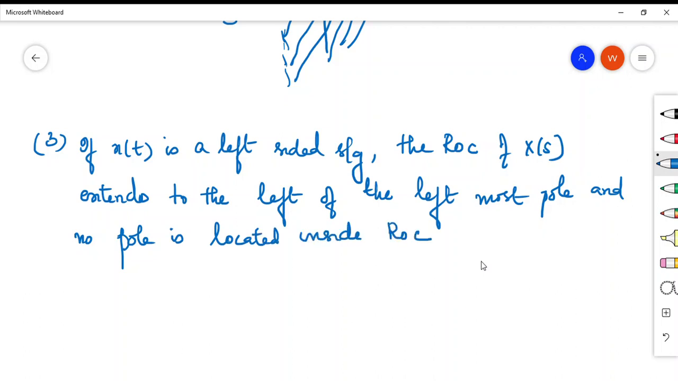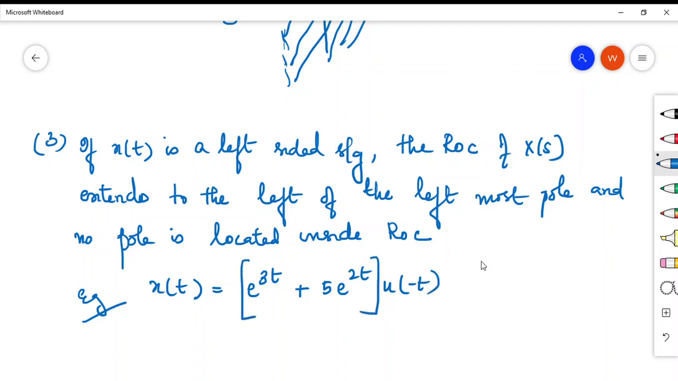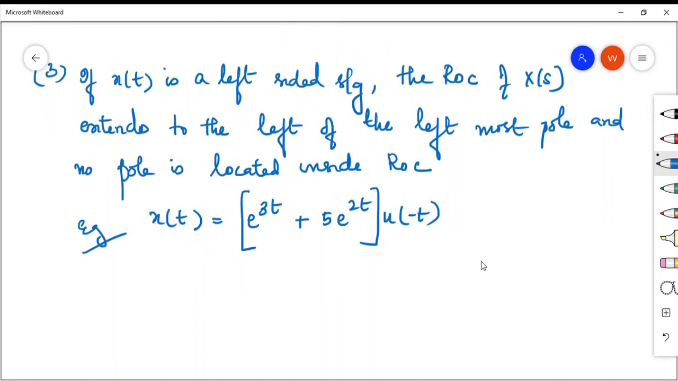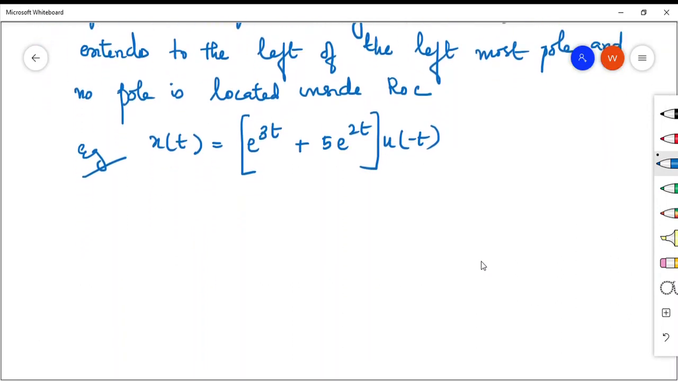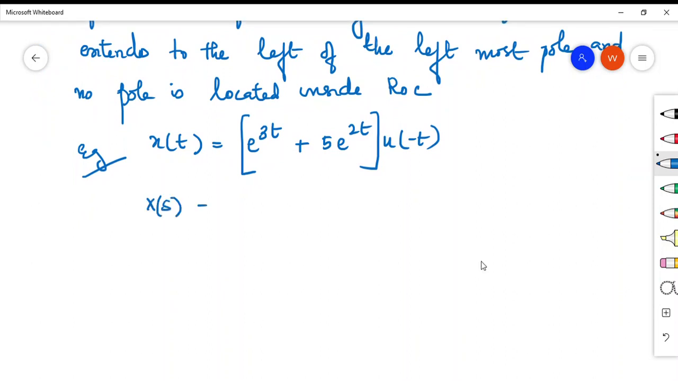Here also we will take one example. Take x of t as e raised to 3t plus 5 e raised to 2t u of minus t. In this case again you can identify the poles directly from the given signal. When I write the Laplace transform, X of s will be equal to 1 divided by s minus 3 plus 5 divided by s minus 2. So this is left-sided.